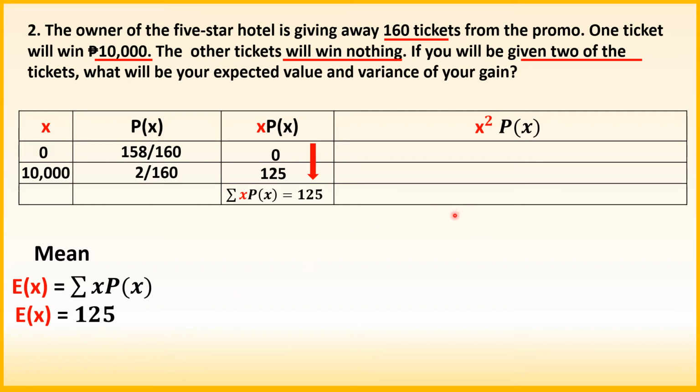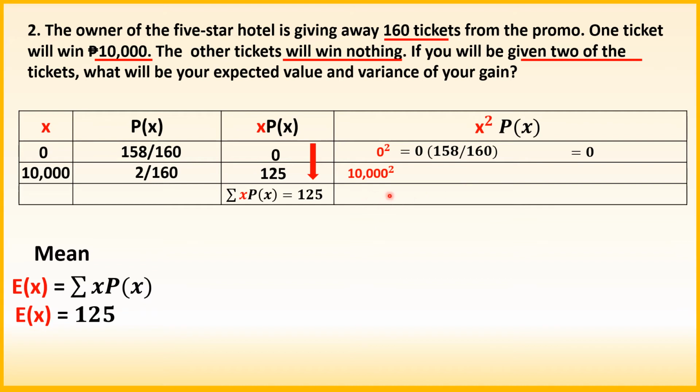Let's go now to the last column, which is squared of the outcomes times the probability of outcome x. So itong dalawa, pero this time, kailangan naka-squared ang ating outcomes or yung x. So we will have now 0 squared. 0 squared is 0. Multiply it to 158 over 160. The answer is 0.